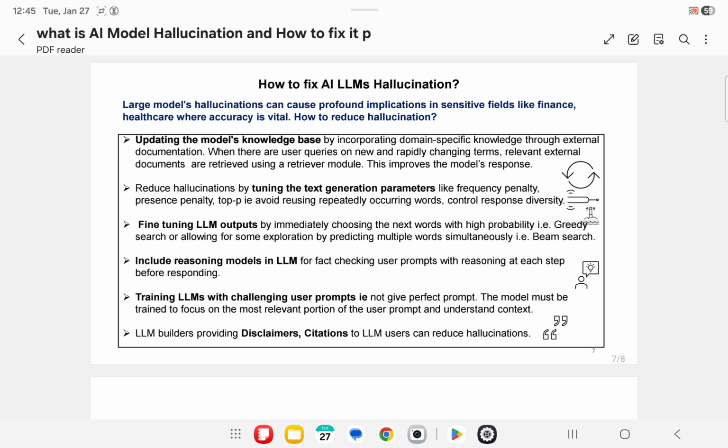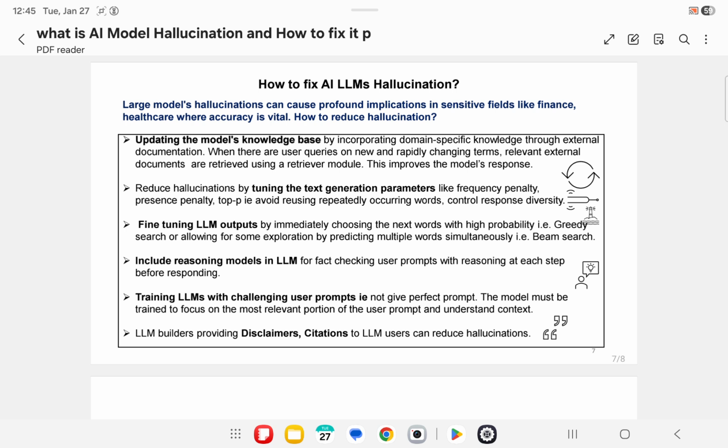Top P controls response diversity by defining a probability threshold for selecting words and customizing the model response range. All these factors reduce the risk of hallucination. Control the randomness of the output of the LLM model to reduce hallucination.